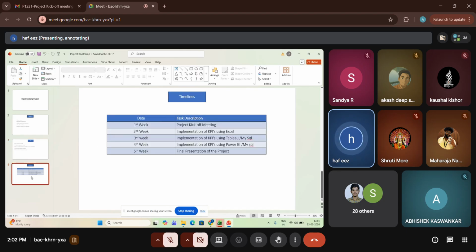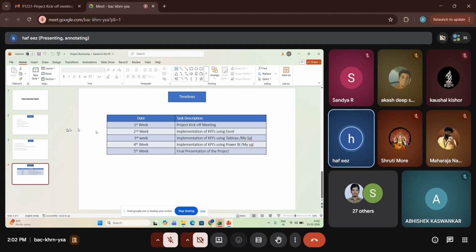Let's see the weekly agenda. We basically have a 5-week program for this particular project. The first week, which is today, we are going to discuss the scheduler, team distributions, datasets, KPIs, and the Q&A part.